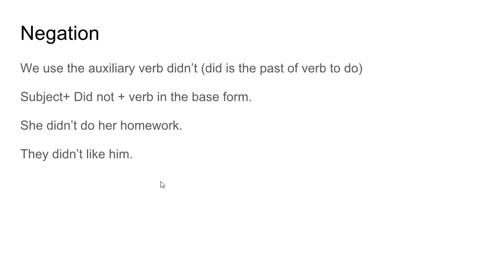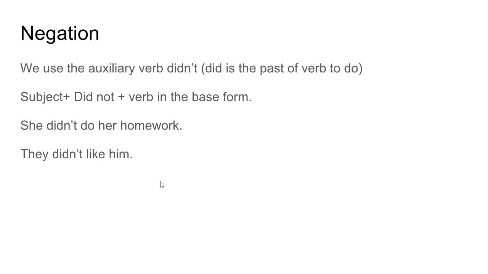Okay, negation. Negation means adding not. So we use the auxiliary verb didn't. Of course, did is the past of verb to do. So we always use didn't, did plus not.